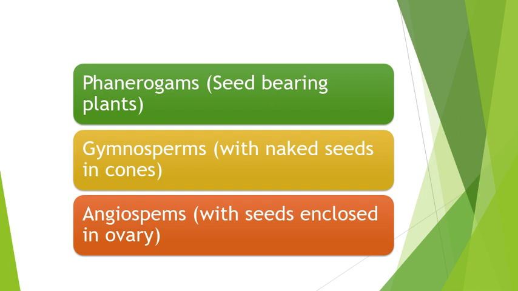The phanerogams consist of gymnosperms and angiosperms. The gymnosperms have naked seeds which are present in cones, while the angiosperms consist of seeds enclosed in ovary.